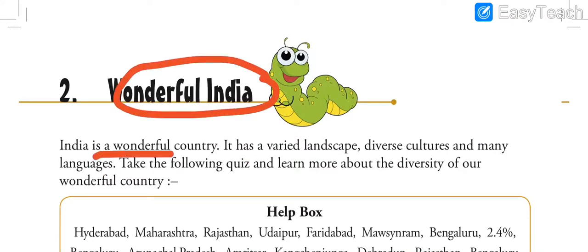India is a wonderful country. No doubt we are very proud Indians and we are very proud of our country. It has a varied landscape, diverse culture and many languages. That means many languages are being spoken here. Many cultures and religions can be seen, and festivals are celebrated in India. So you have to take the following quiz and learn more about the diversity of our wonderful country. Let's get on this and find out all the answers.